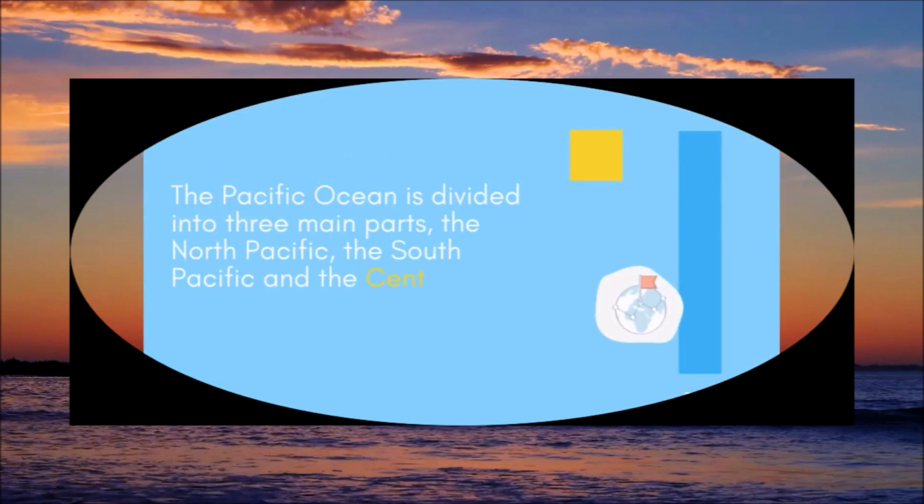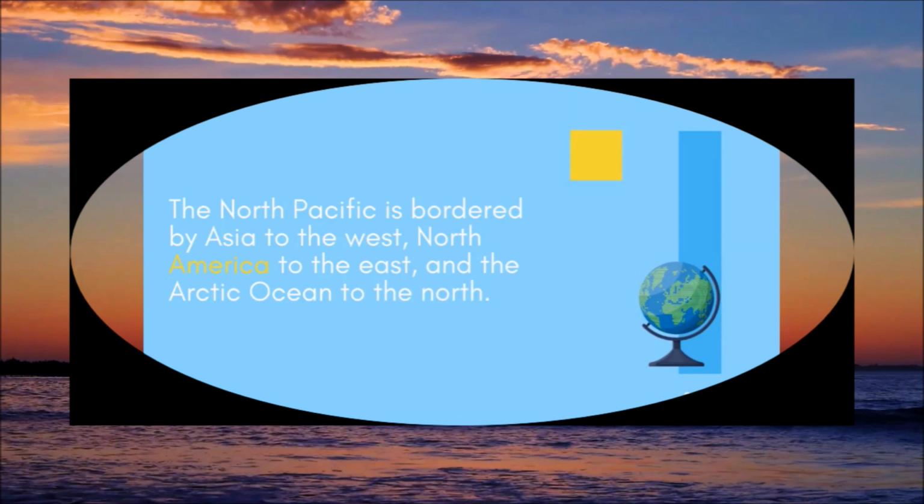The Pacific Ocean is divided into three main parts: the North Pacific, the South Pacific, and the Central Pacific. The North Pacific is bordered by Asia to the west, North America to the east, and the Arctic Ocean to the north.